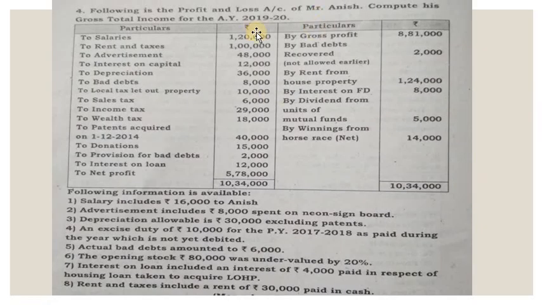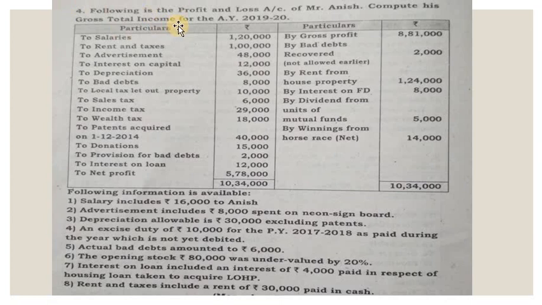Following is the profit and loss account of Mr. Anish. Compute his gross total income for the assessment year 2019-20. So remember, they are given the P&L account. Of course, we have to find out income from business and profession. Here it is business, no profession here. And also we have to compute the gross total income. So you have to remember the concept of gross total income.